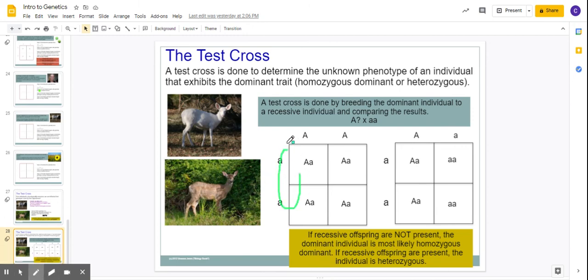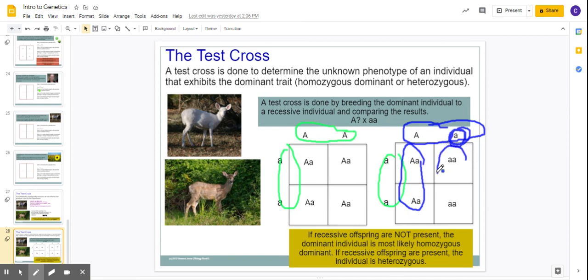So here's our albino individual on the side, okay? If the deer is a true breeding brown deer, it only has two dominant genes, so all the offspring will be brown. Okay, see how they all have a big A, all brown. If the brown deer, however, has this, it's a heterozygote, it's a carrier. See there, it's carrying the albino gene. Now we have some of the offspring that are brown because they have the big A, but some of the offspring are white. They're albinos because they got a little a from both parents. So this is called a test cross.